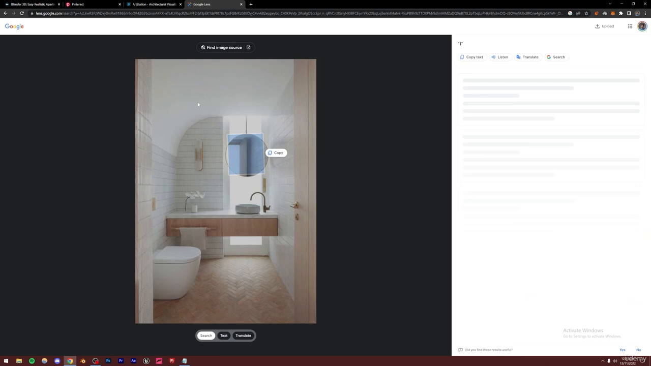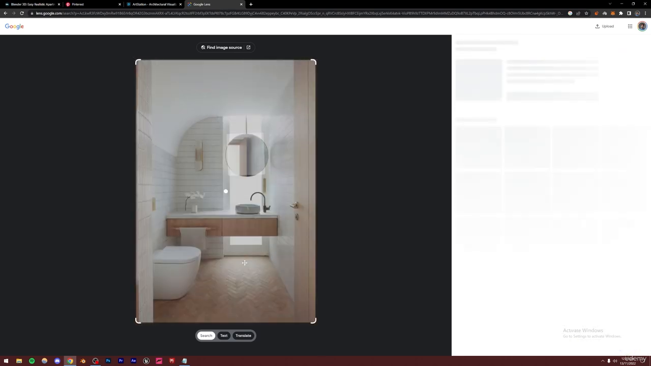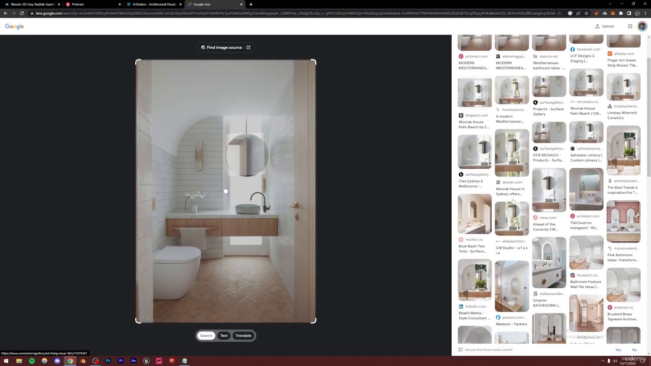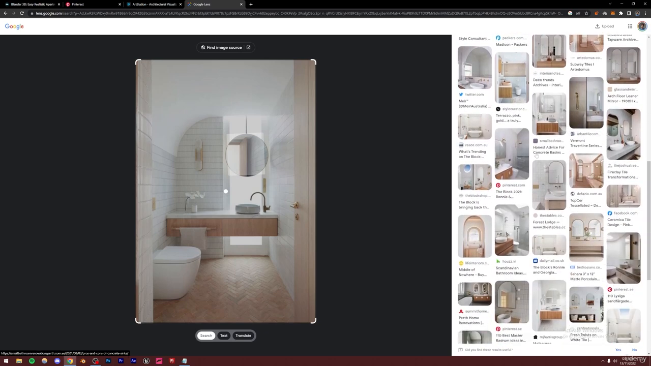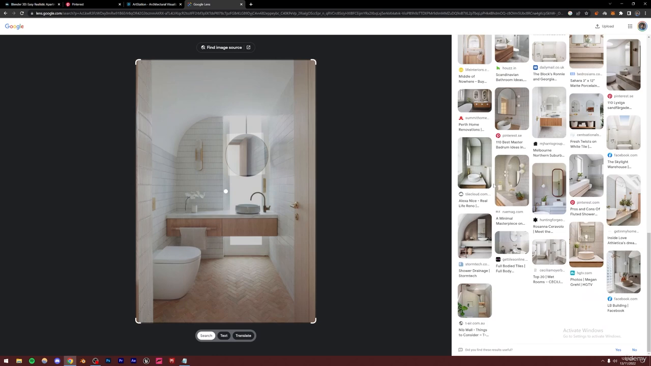So I'm just going to be extending the region. Just make sure that it's extended to the whole image if you want to find images related to your whole image. Otherwise you can just crop it down to whatever you want, and you're going to see a lot of these similar images on the internet. You can find inspiration from here, and you can basically create your whole inspiration board.